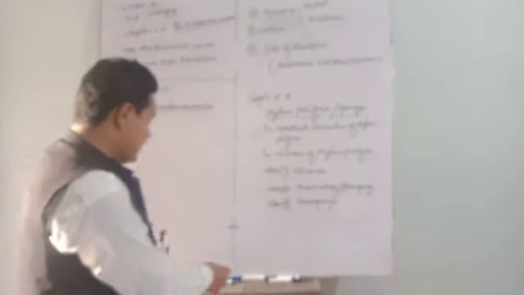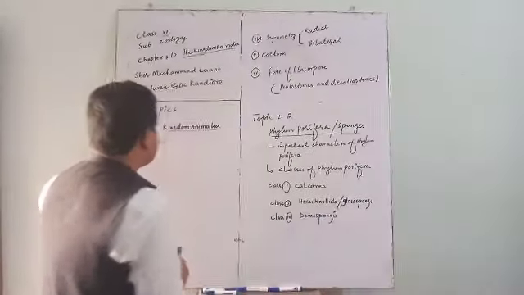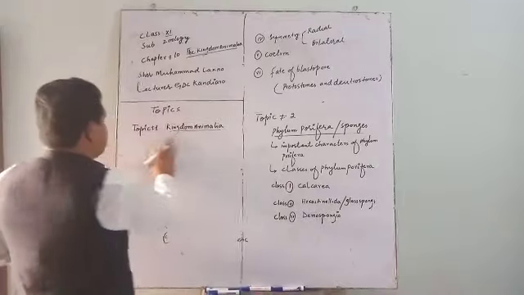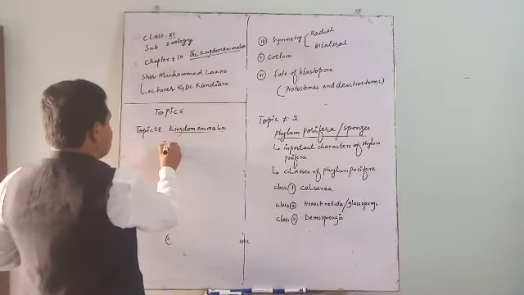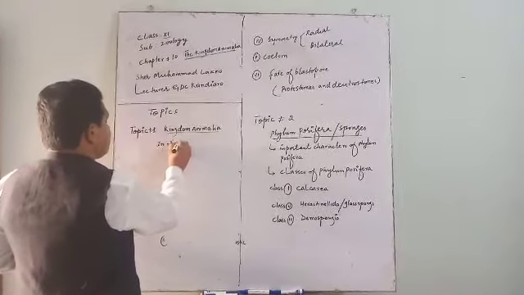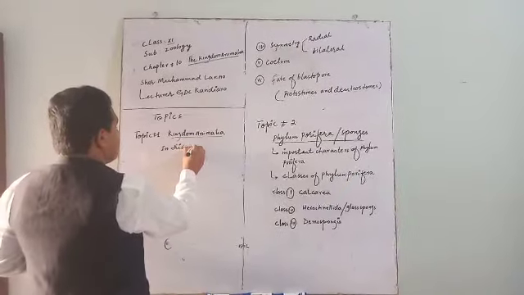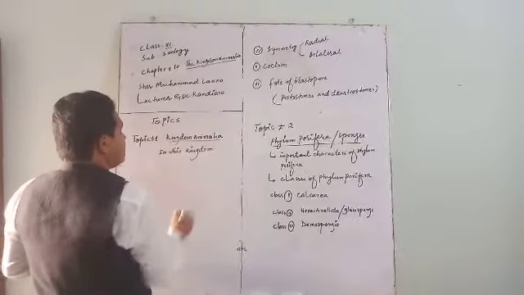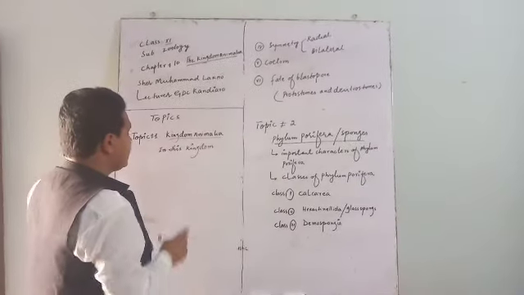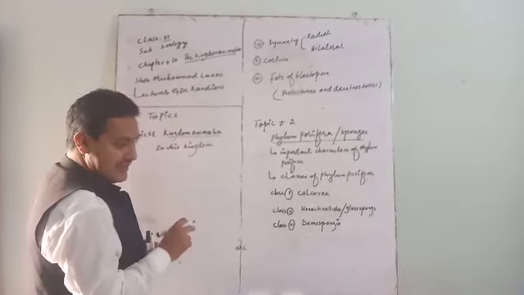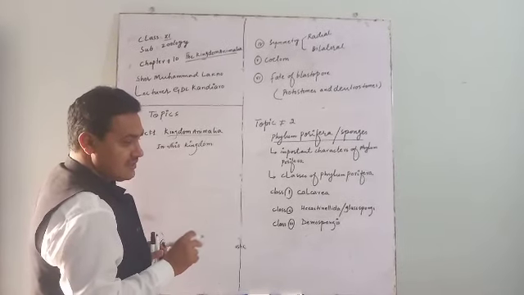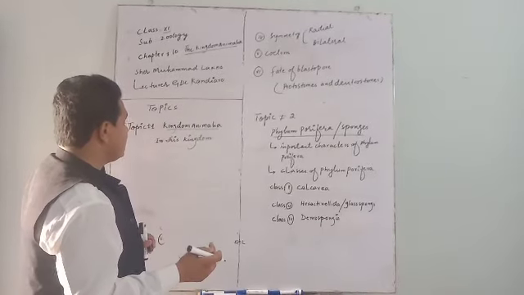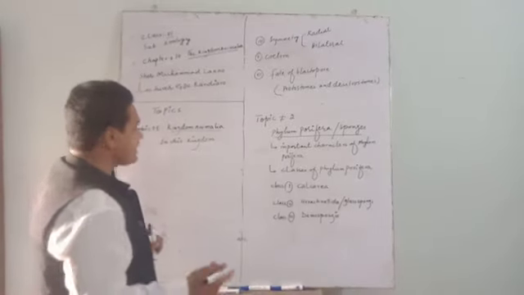So I am writing here some characters of kingdom Animalia. You should keep in your mind that kingdom is only related to living organisms. Means it is a rank of classification. It is a category of the classification.